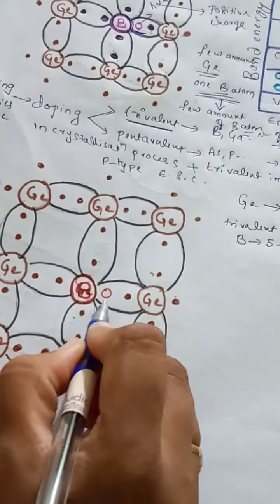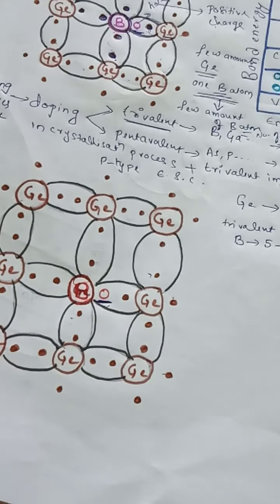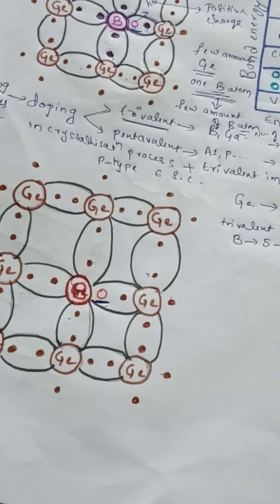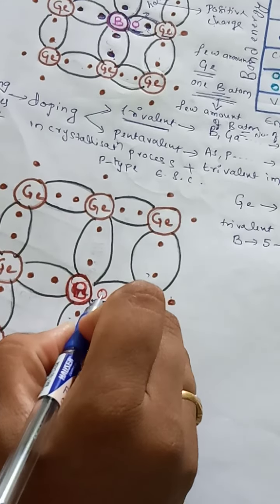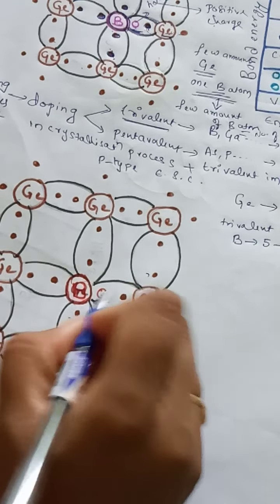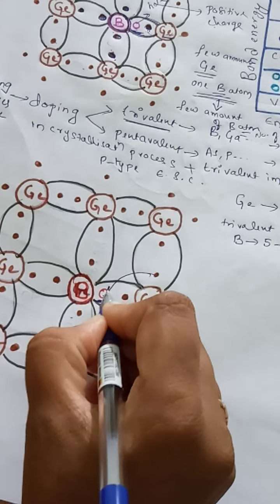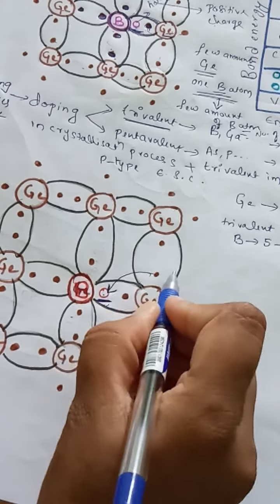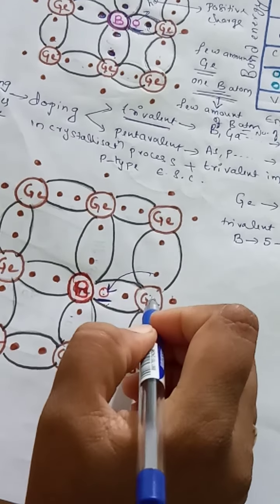Now the next thing: here we are saying the hole is present in the 4th covalent bond. This hole is of positive charge. What this hole does is it tries to steal an electron from a neighboring germanium atom, that is, from the neighboring covalent bond formed between germanium atoms.